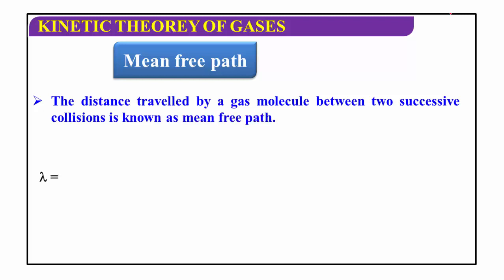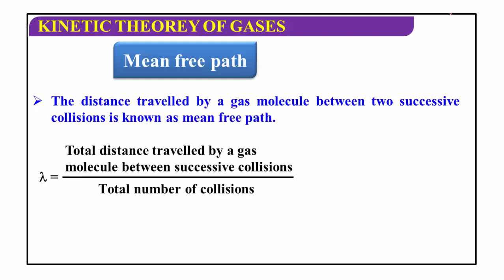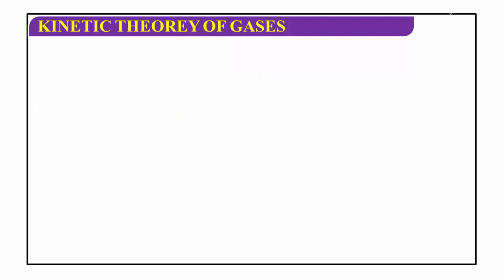Mean free path is mathematically denoted by the symbol lambda and it is expressed as the total distance traveled by a gas molecule between successive collisions to the total number of collisions. The ratio of total distance traveled by a gas molecule between successive collisions to the total number of collisions is called mean free path, or the distance traveled by a gas molecule between two successive collisions.